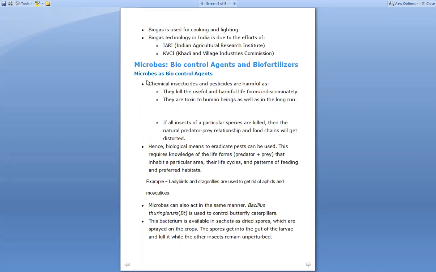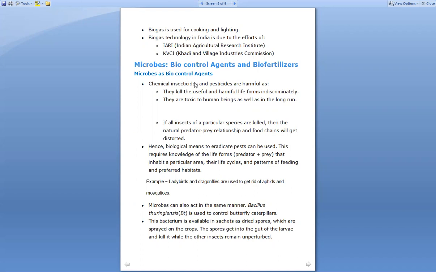So here the chemical insecticides and pesticides are harmful as they kill the useful and harmful life forms indiscriminately, right? As well as they are toxic to human beings in the long run, right? Before going to the topics, insecticides means the several insecticides which are made up of chemicals, and these chemicals kill the insects, and pesticides control the pests, right? So these two, the chemical insecticides and pesticides, are comparatively harmful, right?